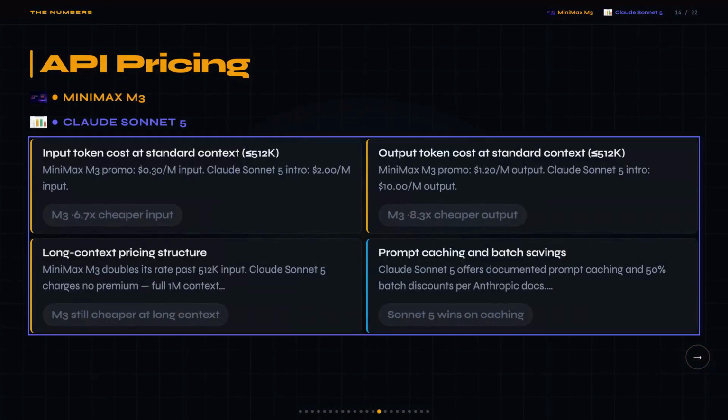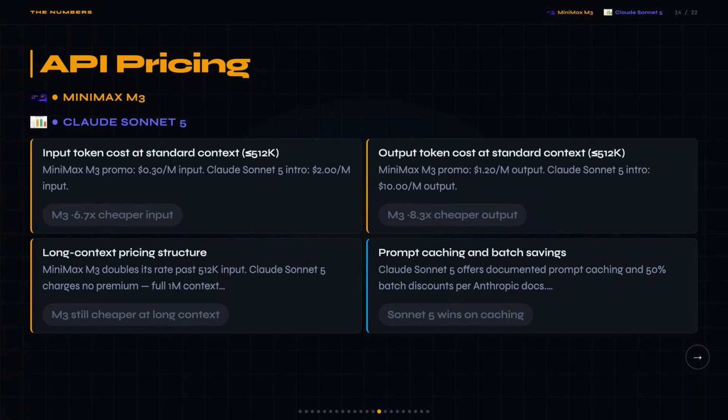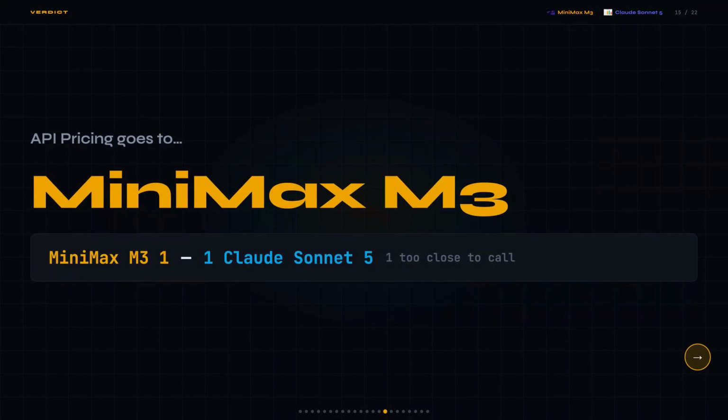I looked at the published rates, and the gap is pretty wild. MiniMax M3 at promo pricing is 30 cents per million input tokens and $1.20 per million output tokens, while Sonnet 5 intro pricing is $2 input and $10 output. So M3 is about 6.7 times cheaper on input and 8.3 times cheaper on output. Both are promotional rates that will go up, so take that with a grain of salt. But the gap is real today. I was expecting M3 to be cheaper, but not by this much.